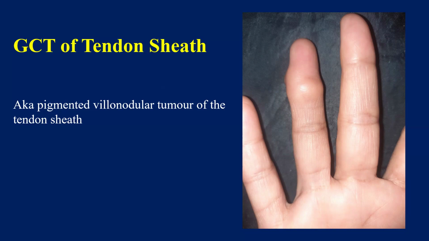Otherwise, in our day-to-day OPD we identify ganglion cases significantly. The second most common hand tumor is giant cell tumor of tendon sheath, which is also known as pigmented villonodular tumor of tendon sheath. Our participants can write questions in the chat box regarding ganglion. We'll take questions afterwards.